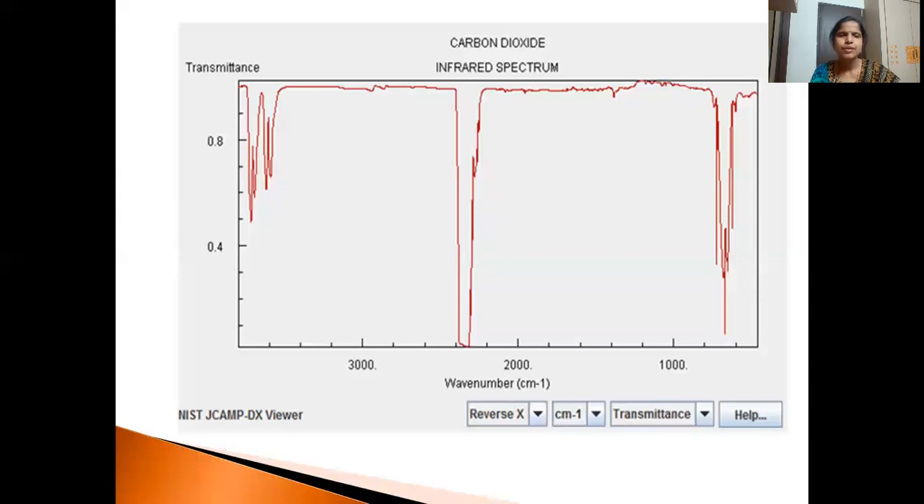Okay, this is for carbon dioxide. So this is the IR spectrum. You can see the intense band of carbon dioxide around 2300. There is another, the bending, at 667. So these are the intense bands which appear for carbon dioxide.